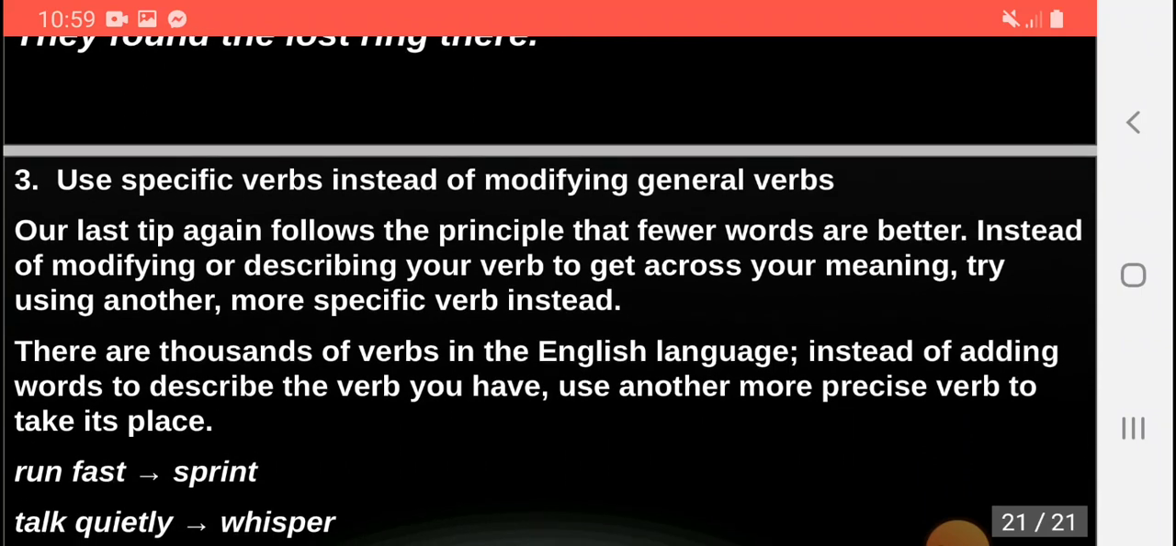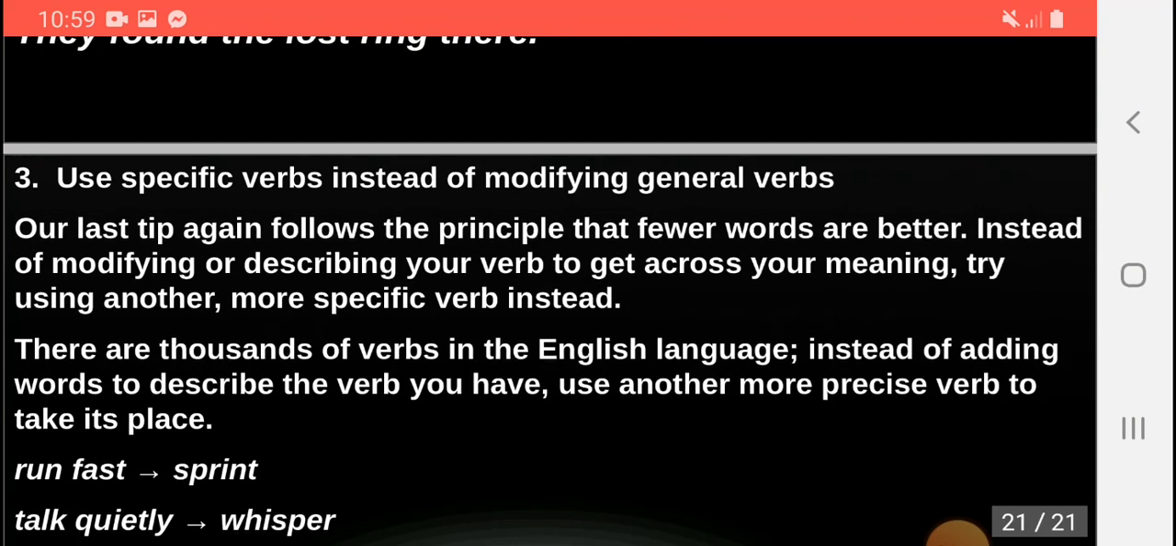And then we have tip number 3, which is that we should use specific verbs instead of modifying general verbs. Our last tip again follows the principle that fewer words are better. Instead of modifying or describing your verb to get across your meaning, try using another, more specific verb instead of it. There are thousands of verbs in the English language. Instead of adding words to describe the verb you have, use another more precise verb to take its place.